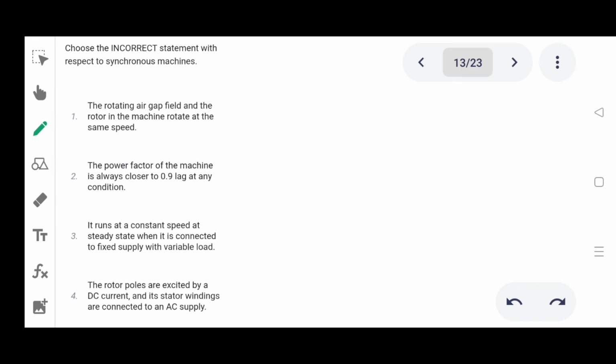Correct answer is power factor of the machine is always closer to 0.9 lag at any condition.